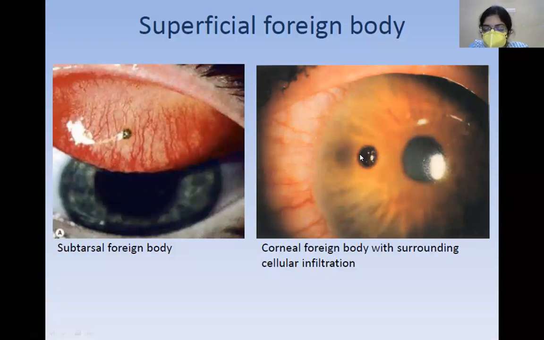Now this is a corneal foreign body. This is usually present in the epithelium of the cornea. As you can also see, along with this foreign body, because of the irritation created by the foreign body, there is a lot of conjunctival congestion in this part. In corneal foreign body, sometimes you can see surrounding cellular infiltration.